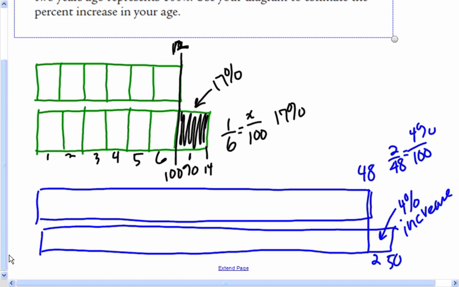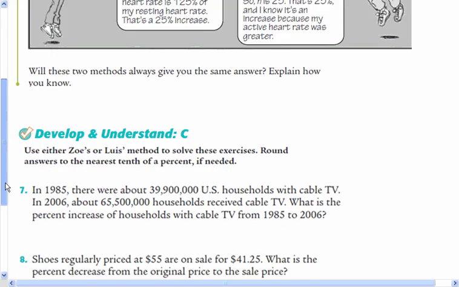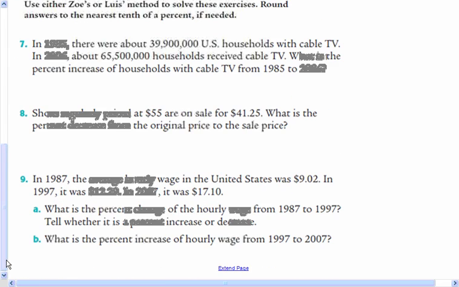All right. So this next problem here, we're going to do in class, this jump rope problem. If you watch the video, we'll do that. And I'm going to do number 8 with you so you can get an idea how to do these percent increases. So I'm going to give you a specific way to do it. You may come up with another way that you think would work too, but try to do it this way. Students make fewer mistakes when they do it.